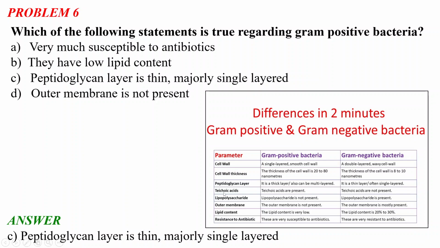Teichoic acids are present in gram positive and not present in gram negative. Lipopolysaccharide is not present in gram positive, but is present in gram negative. The outer membrane is not present for gram positive, but is mostly present in gram negative. The lipid content is very low, 20 to 30%, and they are very susceptible to antibiotics, whereas gram negative are resistant to antibiotics.